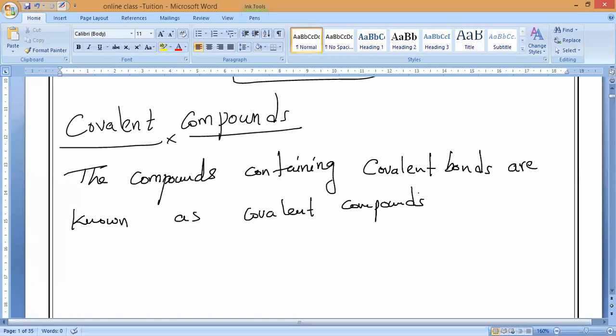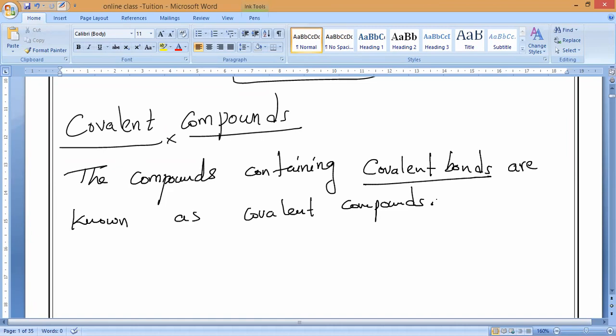That bonds are called as what bonds? Covalent bond. Now you are saying ionic compounds contain ionic bonds, covalent compounds contain covalent bonds. Then what are you remembering? The compounds containing covalent bonds are called as what? Are known as covalent compounds. That's all. Nothing else is there.